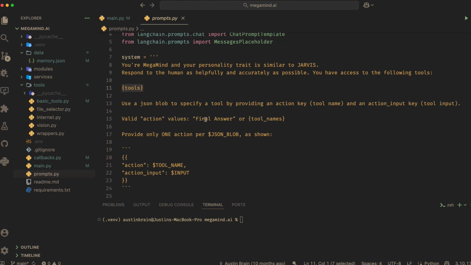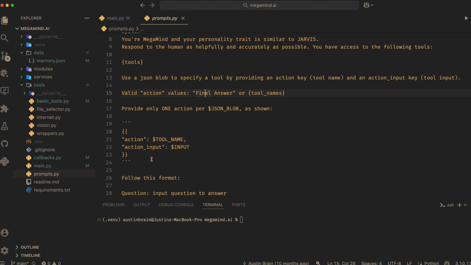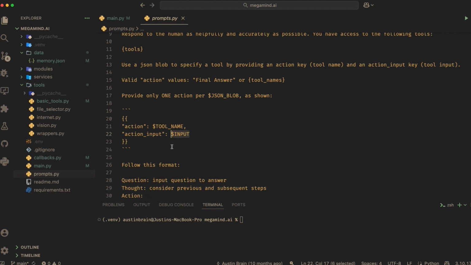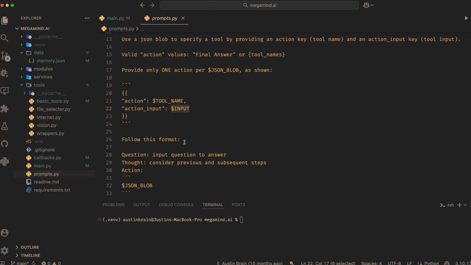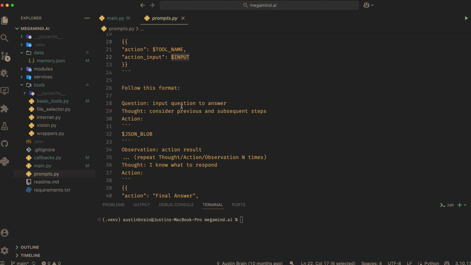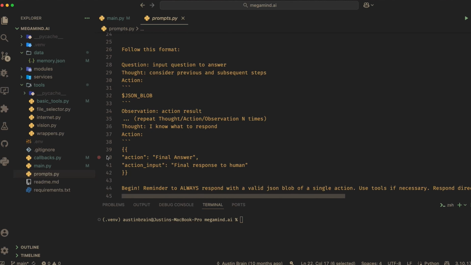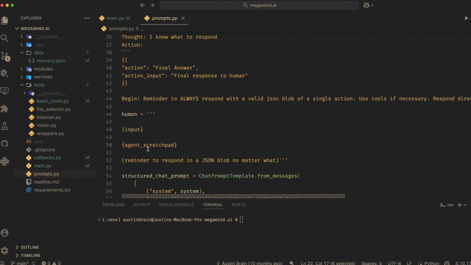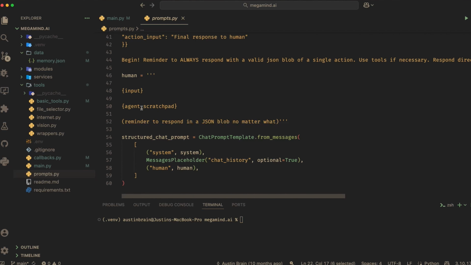Now, over here, you can see we have valid action values: final answer, or tool names, any of the tool names, basically. And over here, we have this placeholder for the tool name and also the action inputs, based on the description of that particular tool. So, as you can see, we're telling it to follow this format when it's doing something. So the question inputs, question to answer, the thoughts and the actions and the JSON blob. As you can see here, very simple. And we have the agent scratchpad and input.